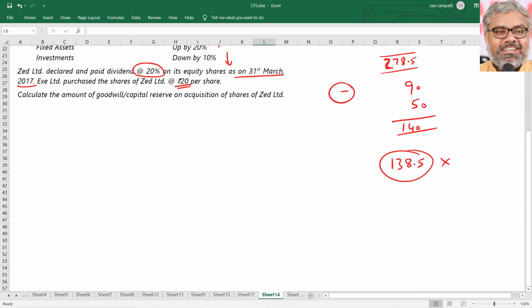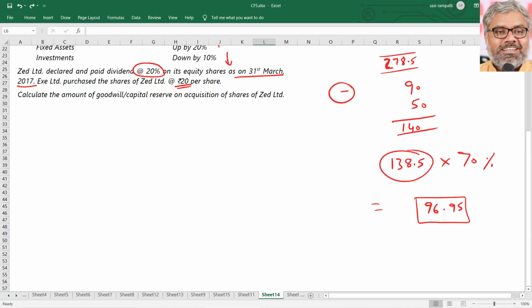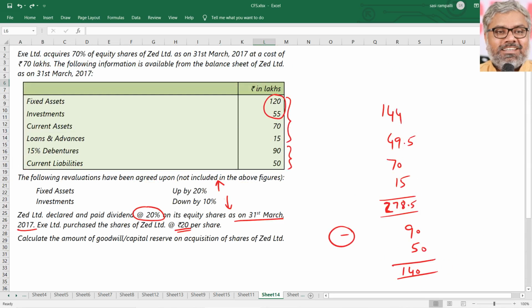So what is the share of equity of holding company in the subsidiary on the date of acquisition? 138.5 into 70%, that comes to 96.95 lakhs. That is the share of holding company in the equity of subsidiary on the date of acquisition. It's not given directly, we have to calculate it, which we did. Now, there is no consolidation process here. We are only talking about date of acquisition. Date of consolidation is not required and not there also.